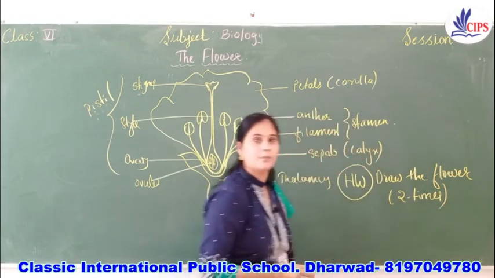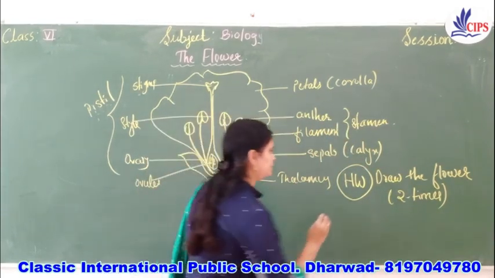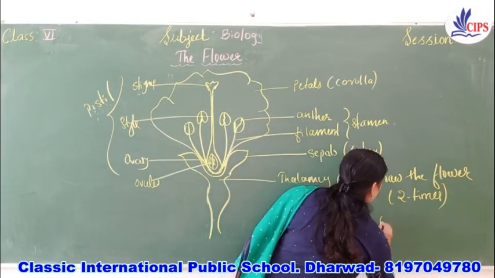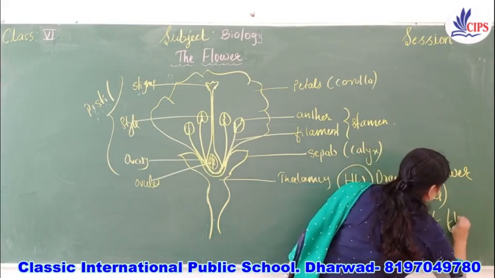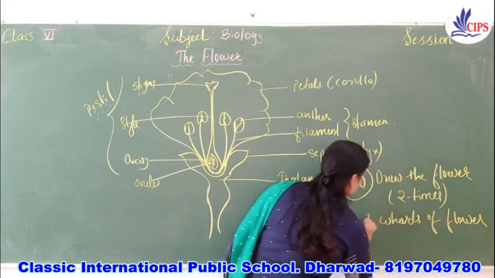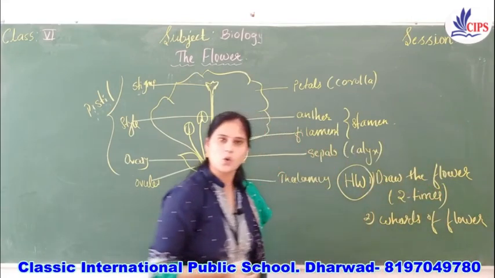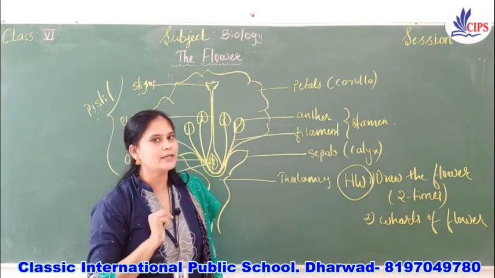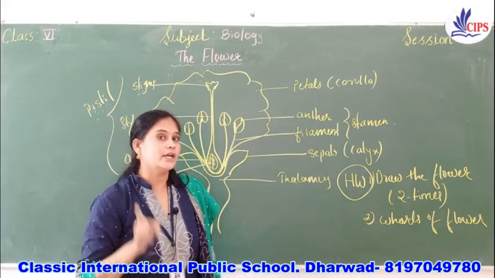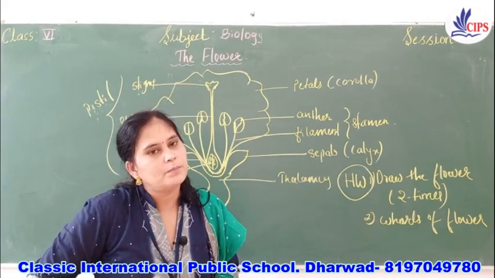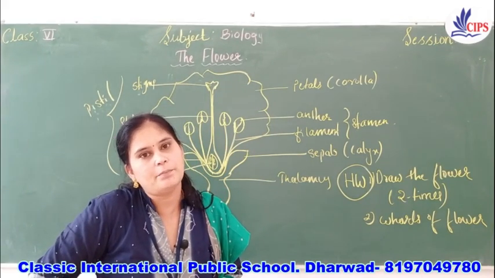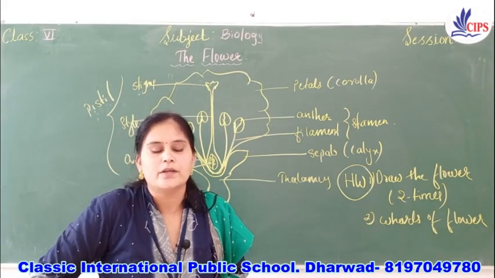And at the same time, you have to explain about the whorls of flowers, right? Which are those? Calyx, corolla, androecium and gynoecium with their functions. Okay, so this is your homework. Please write it down in your 100 pages notebook. Thank you, children.